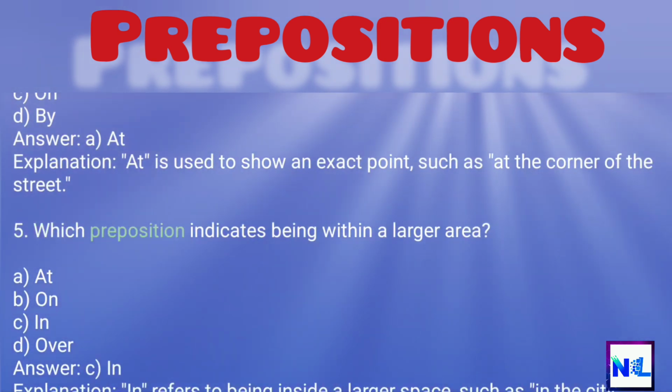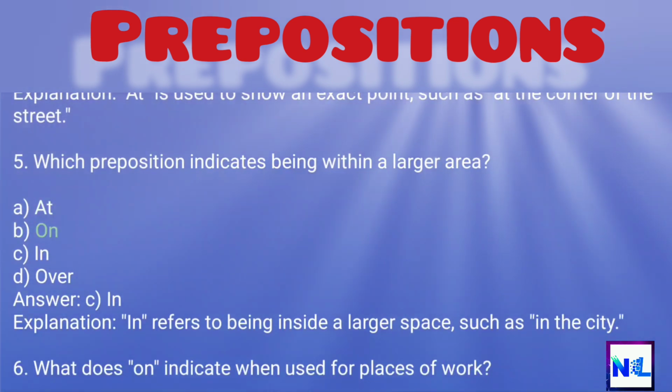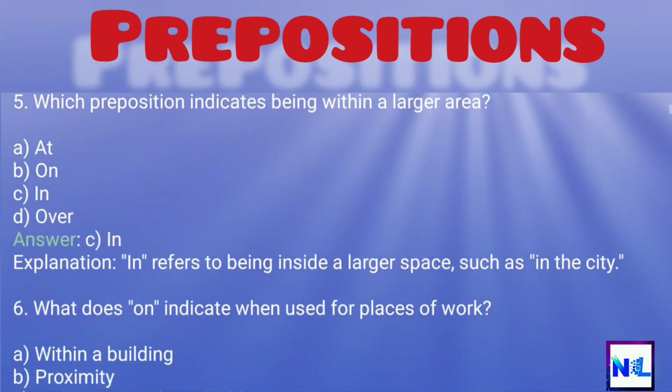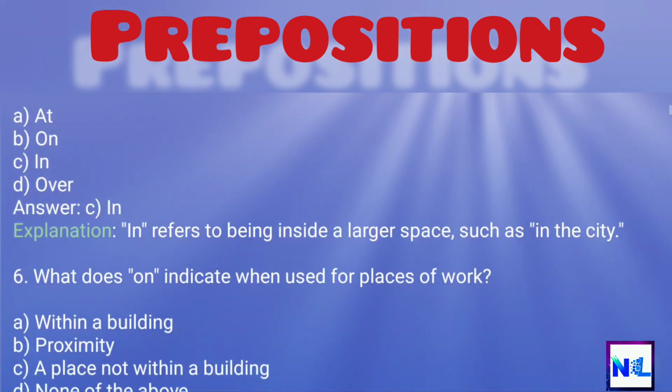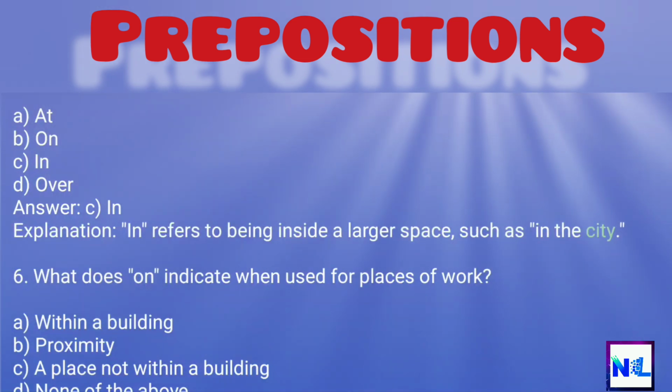5. Which preposition indicates being within a larger area? A. At. B. On. C. In. D. Over. Answer. C. In. Explanation. In refers to being inside a larger space, such as in the city.